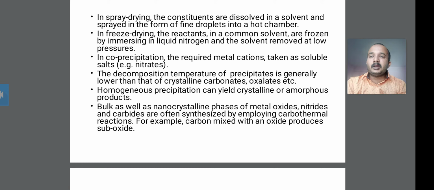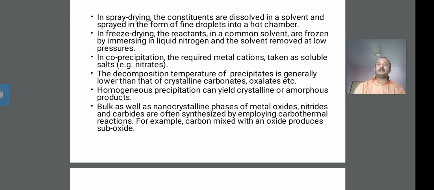The bulk as well as nanocrystalline phases of metal oxides, nitrides and carbides are often synthesized by employing the carbothermal reaction. For example, carbon mixed with an oxide produces a suboxide.